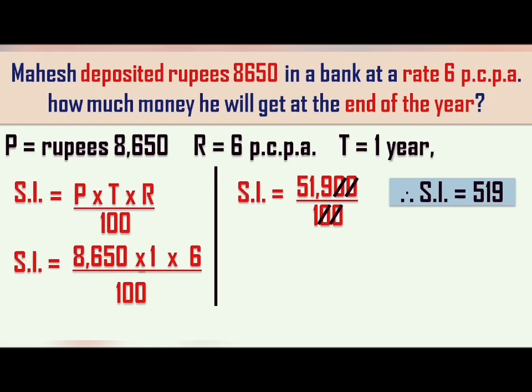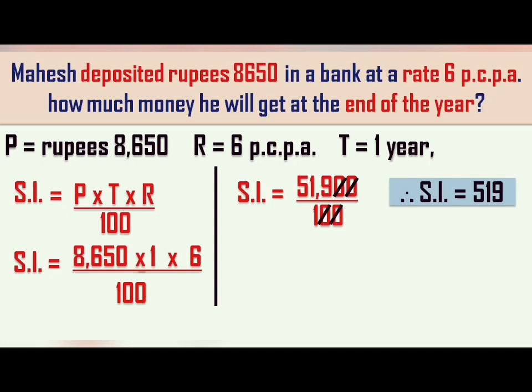If zeros are not there in the numerator, we will leave 2 digits from behind, from the units place, and then give a decimal point. That means if zeros are not there, there is no need to take tension. We just have to give a decimal point by leaving 2 digits from the units place. So here we got the simple interest, that is 519.